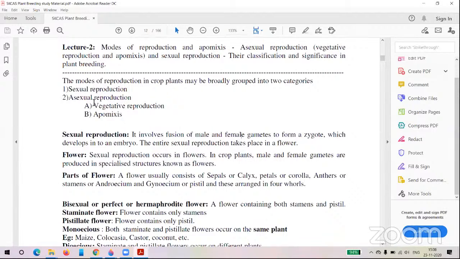That comes under asexual reproduction. But in the case of apomixis, an embryo will form. The gametes will not form and the zygote will not form, but an embryo will form. How, we will discuss.